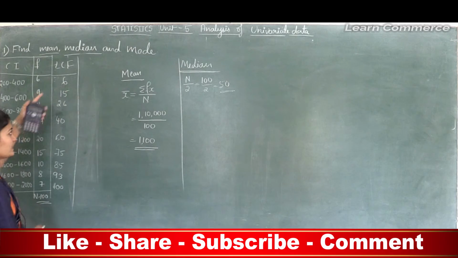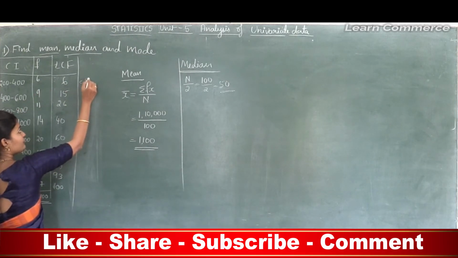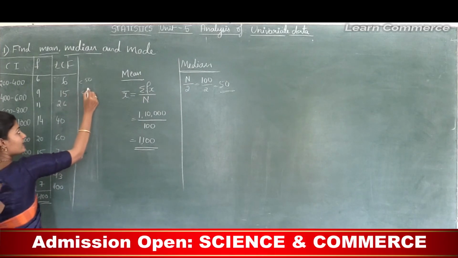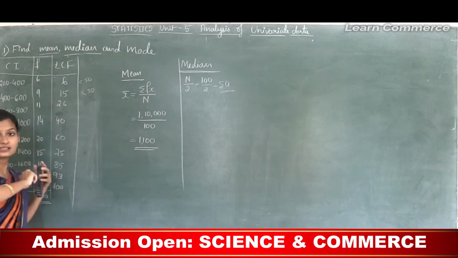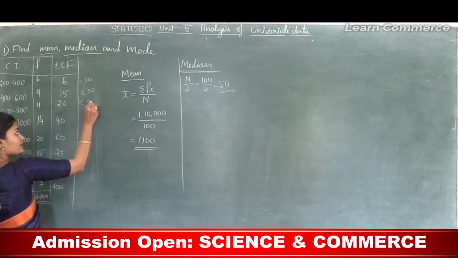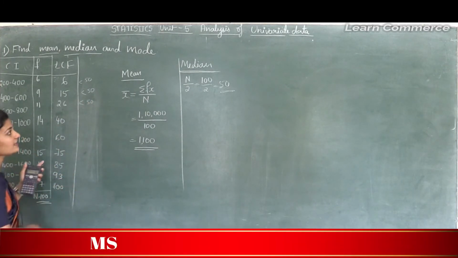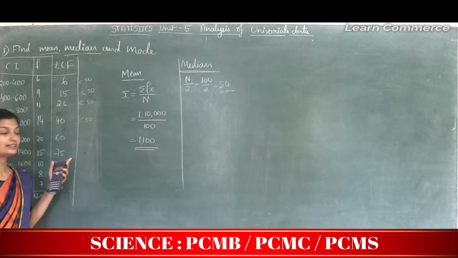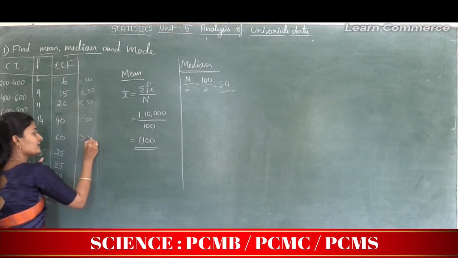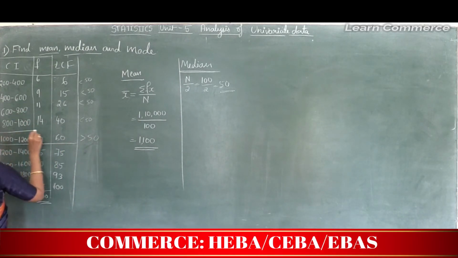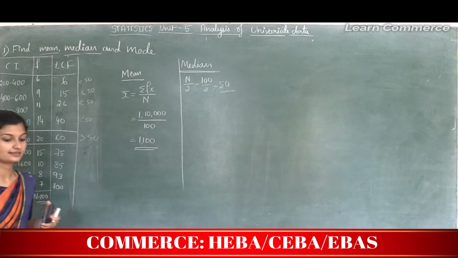See here, 6 is less than 50. So this is not median class. Then 15 is lesser than 50, so this is not median class. Then 26 is less than 50, so this is also not median class. Next 40 is less than 50, so this is also not median class. Then 60 is greater than 50. So this is median class.